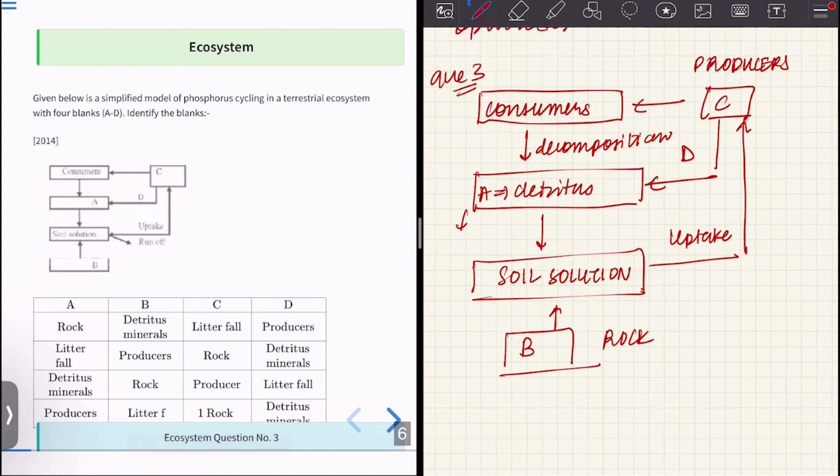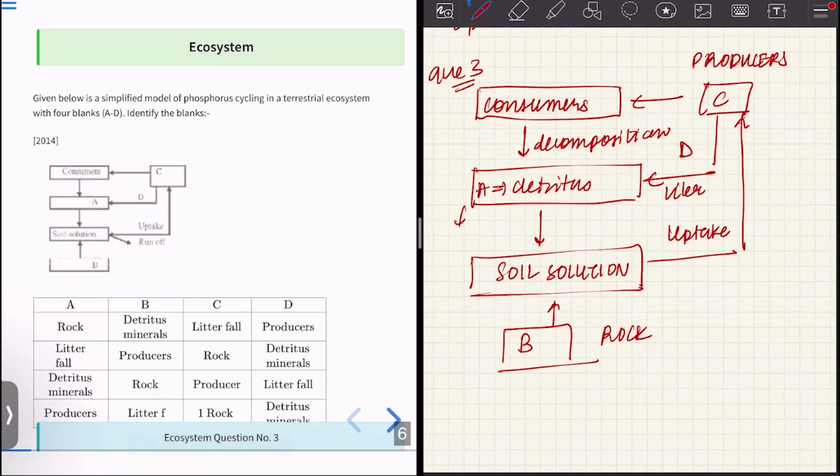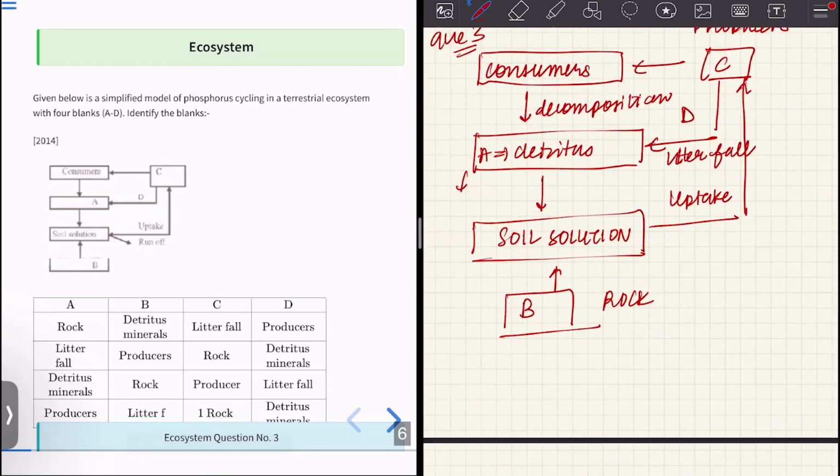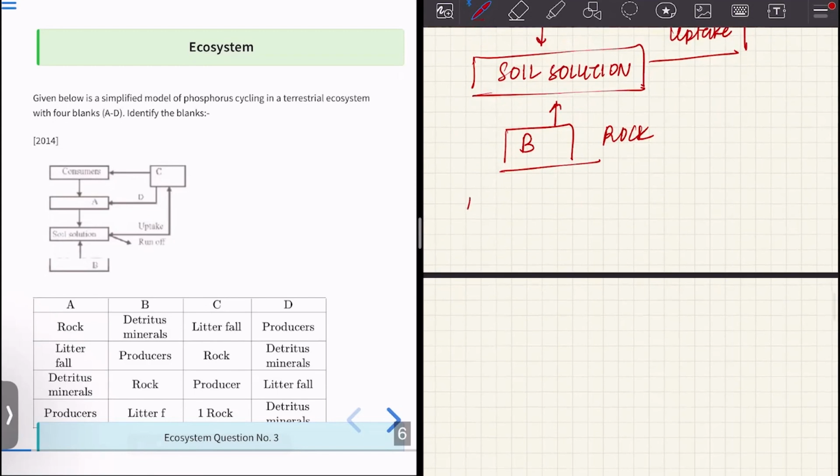Now we need to know how producers form detritus. So the process is litter fall. Litter fall is what? It is like shedding of leaves. It is known as litter fall. So if we just name A, B, C, and D.